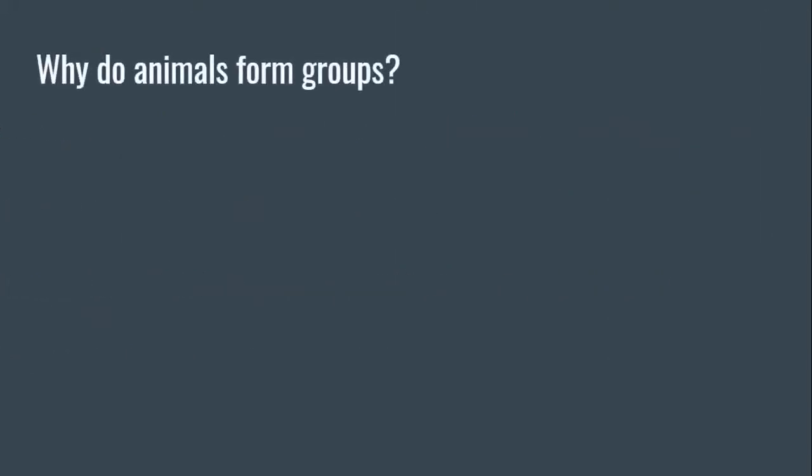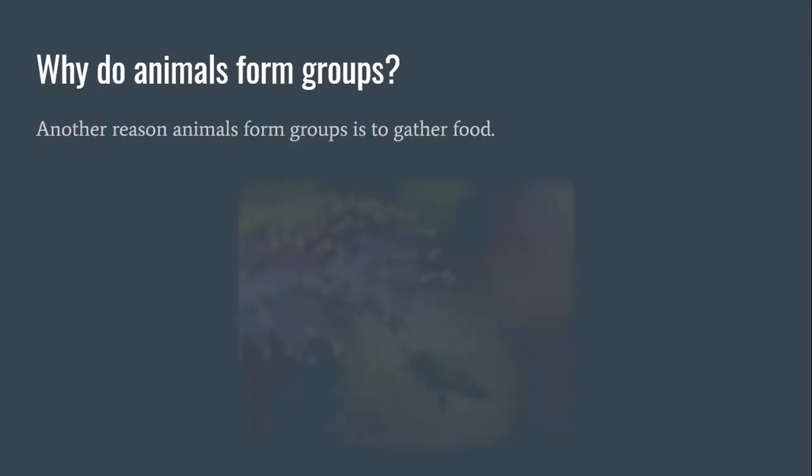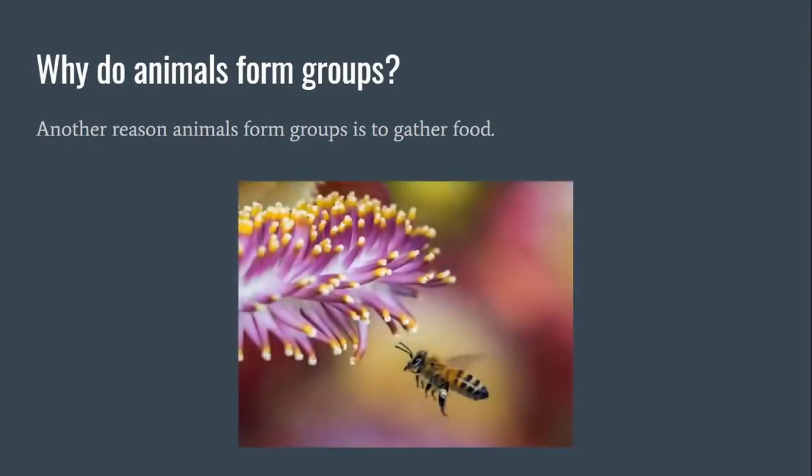So why do animals form groups? We'll continue to answer this question throughout this video. Another reason animals form groups is to gather food. So we know that animals form groups to protect themselves and to gather food. Here's a picture of a honeybee gathering food from a flower. We'll continue to talk about honeybees on the next slide.